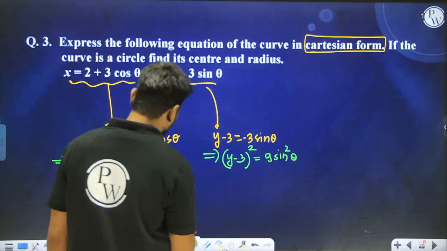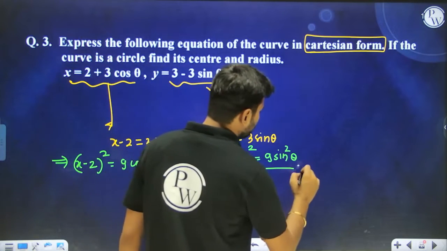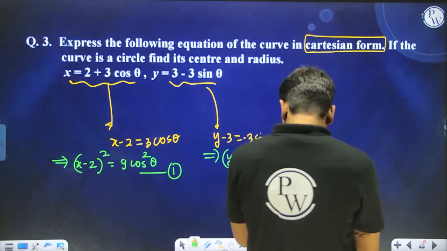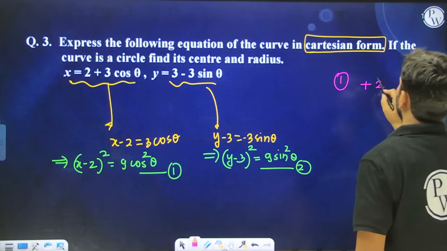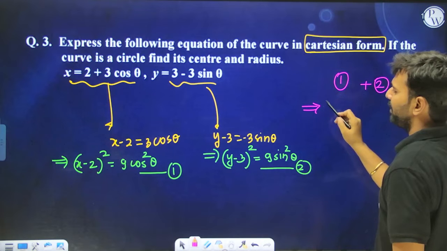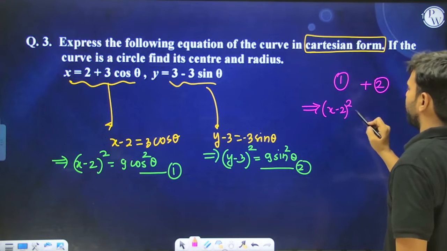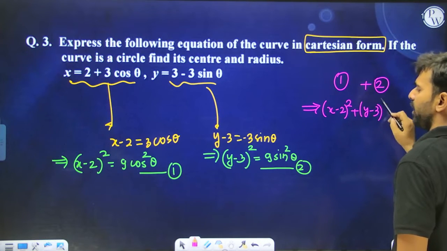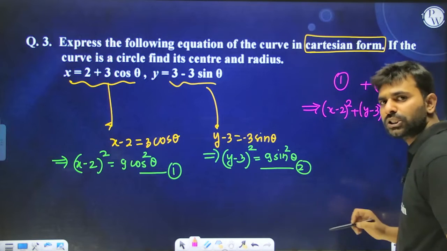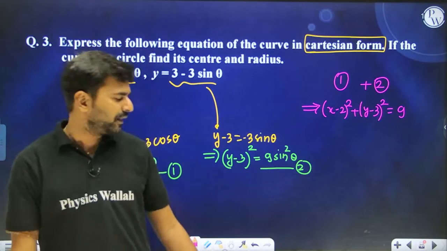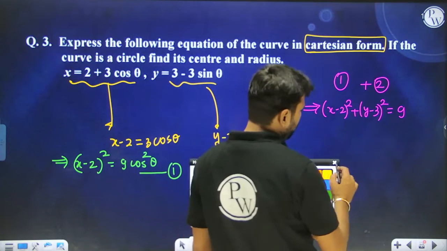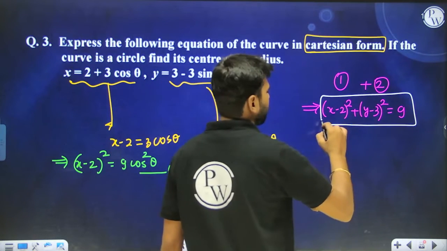We're going to call this equation number 1, and this equation number 2. The moment we add 1 and 2, don't you think theta will be eliminated? So when we add 1 and 2, we get (x minus 2) whole square plus (y minus 3) whole square equal to 9 cos square theta plus 9 sin square theta. Cos square theta plus sin square theta is nothing but 1. So this is nothing but the equation of a circle.